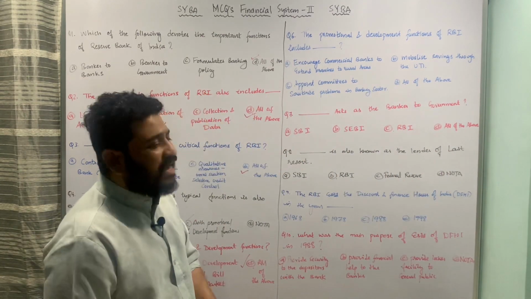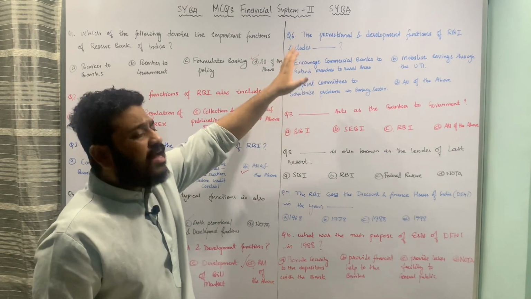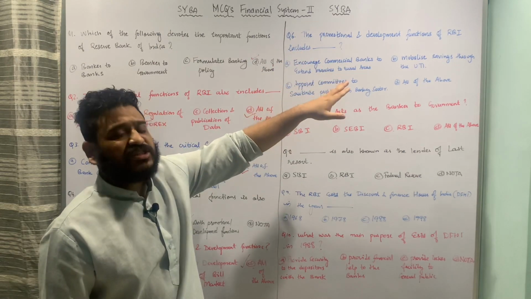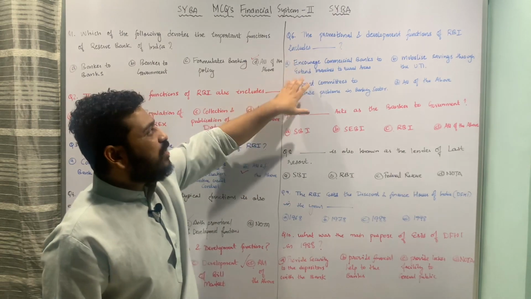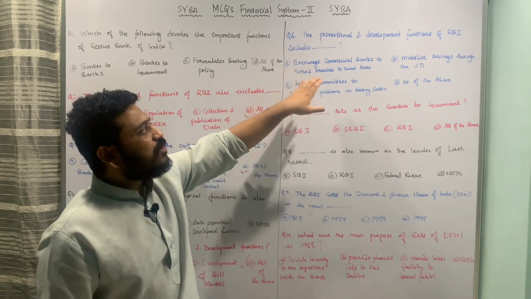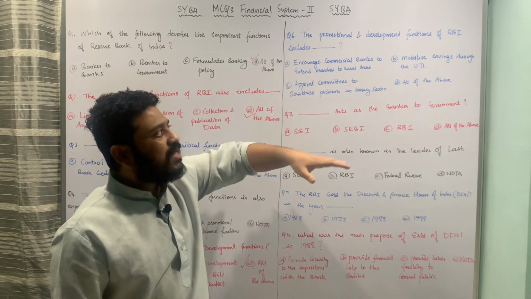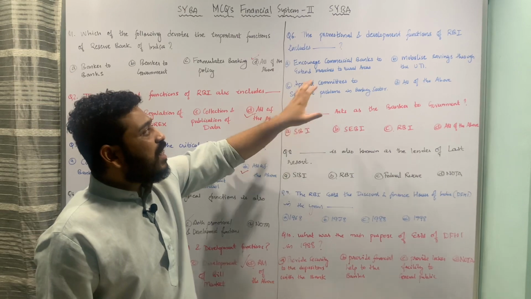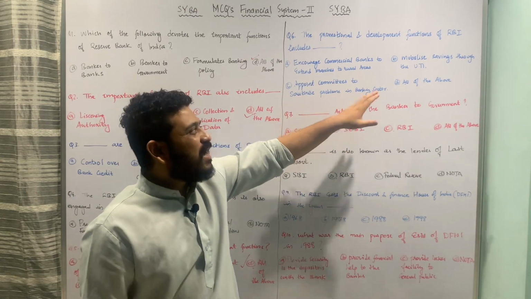The next question is again related to the promotional and developmental functions of Reserve Bank of India, and the question is framed in this fashion: the promotional and development functions of Reserve Bank of India includes dash, and the underlying options are: A, encourage commercial banks to extend branches to rural areas; B, mobilize savings through the Unit Trust of India; C, appoint committees to scrutinize problems in banking sector; and D, all of the above.